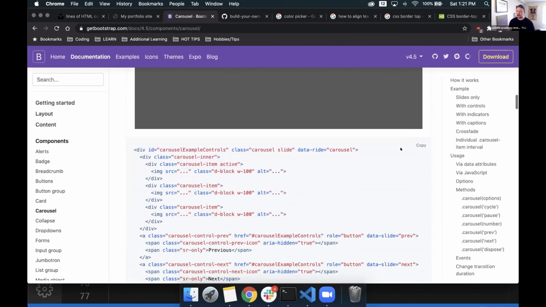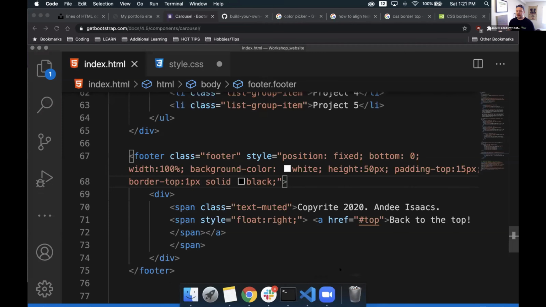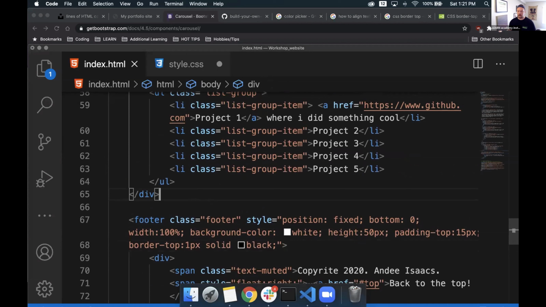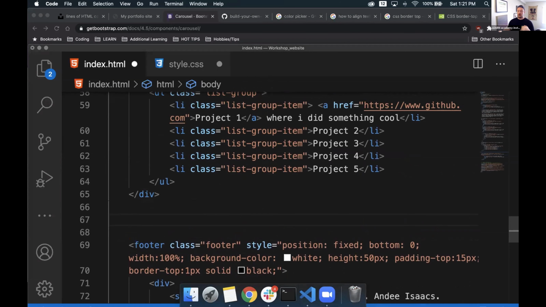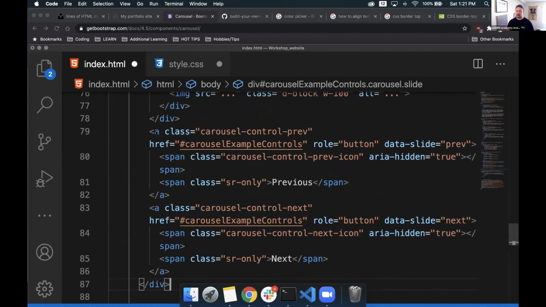So what I'm going to do is simply copy this code below the example of the one that I want. We'll go back to the Visual Studio Code editor, and above our footer but below our last list items, I'm going to simply paste in this code.